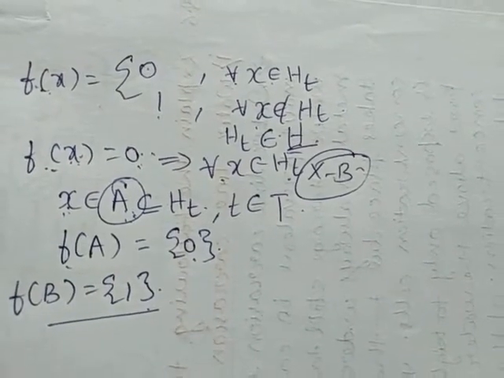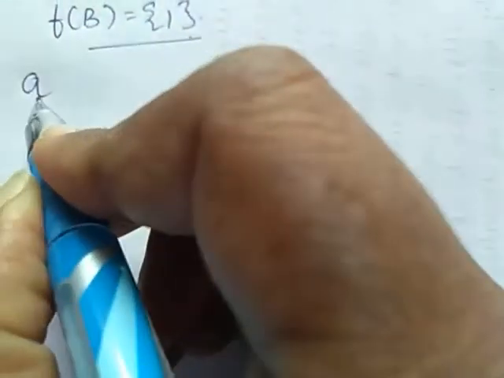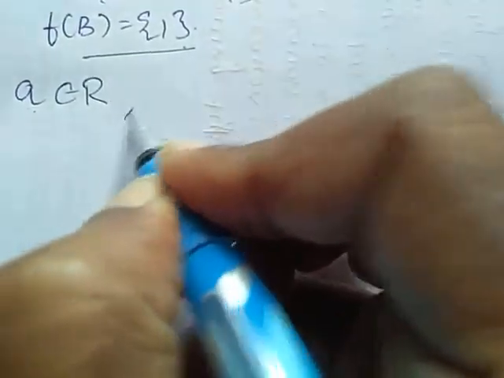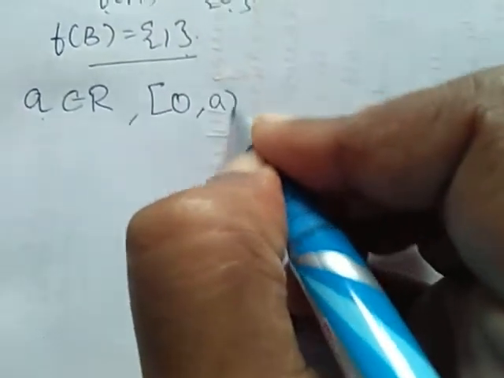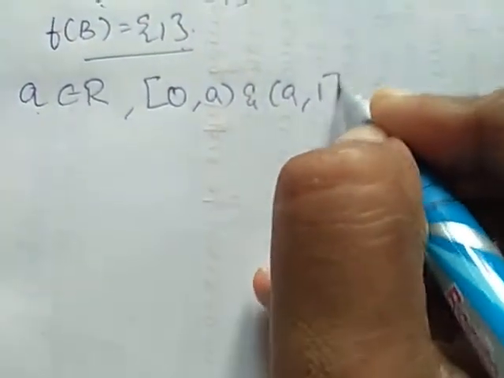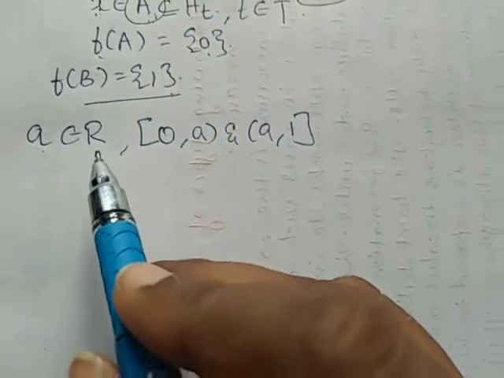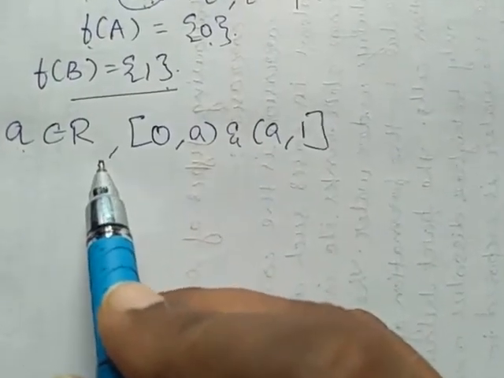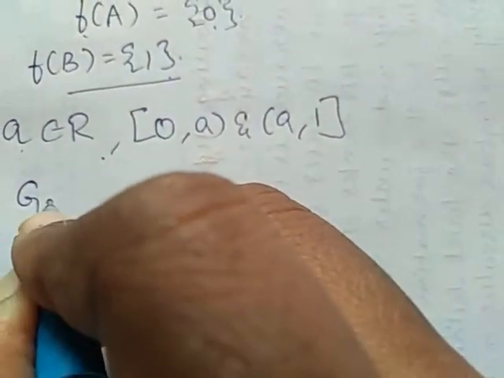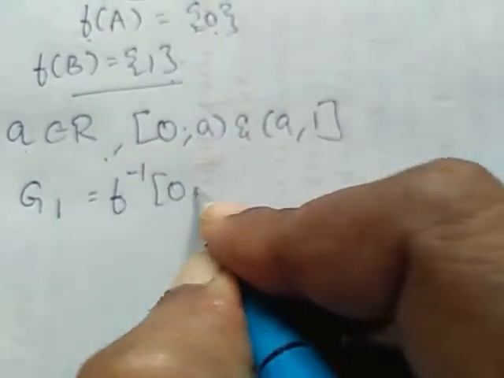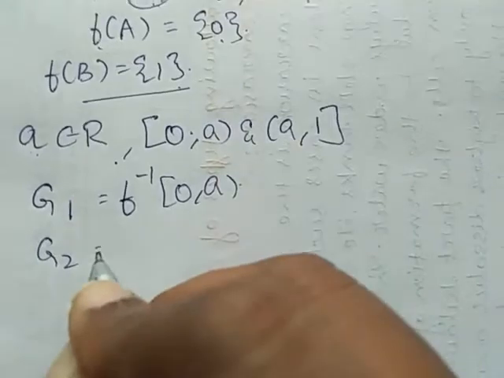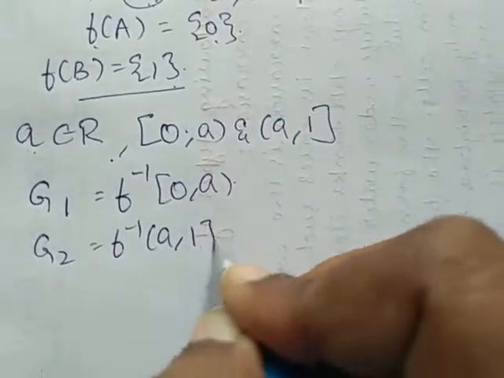Now we have to prove finally that f is a continuous function. To prove f is a continuous function, I will consider an arbitrary element a in R such that I am having two open sets 0, a and a, 1. R has the usual topology. Therefore, we are having G1, some open set such that I am taking it as f inverse of 0, a, and G2 as f inverse of a, 1.